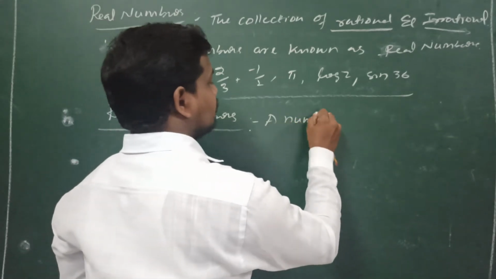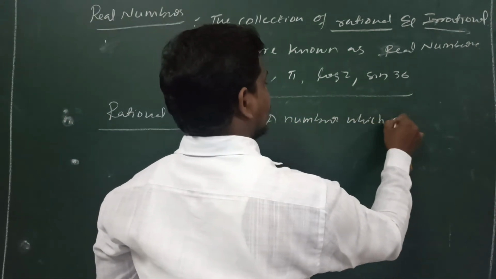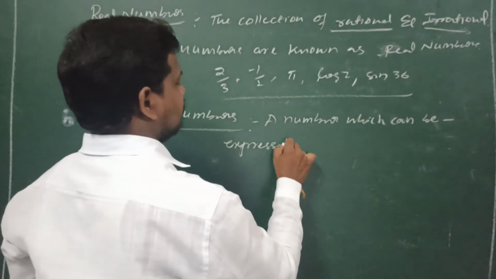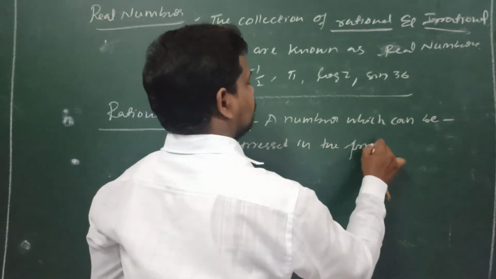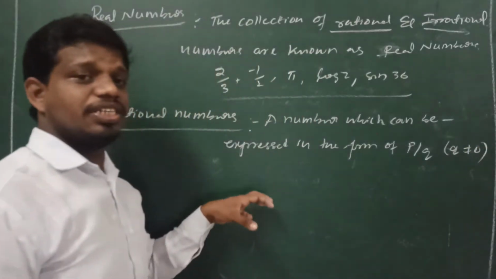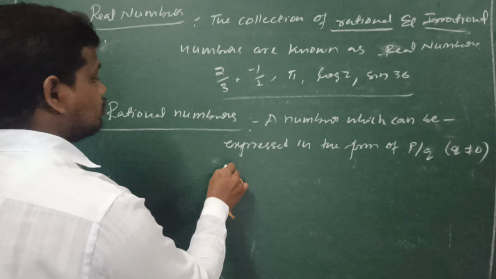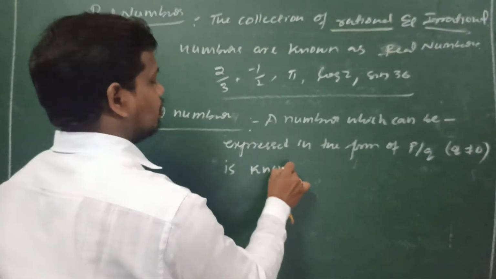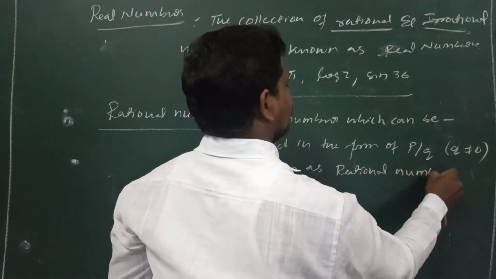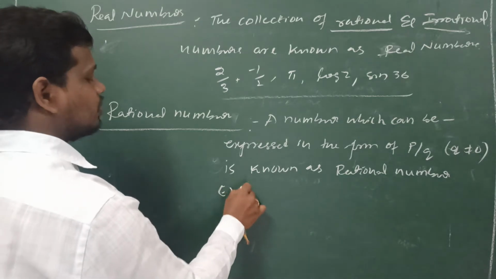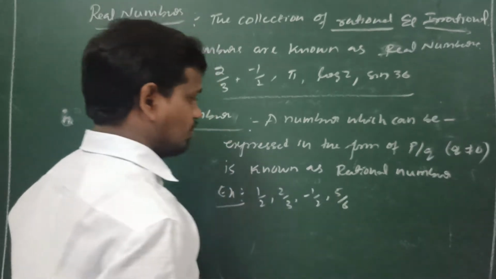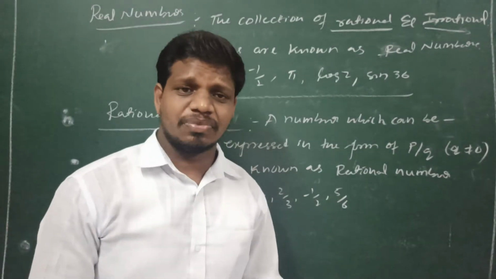So what is meant by a rational number? A number which can be expressed in the form of p by q, with the condition q not equal to 0, is known as a rational number. The examples are 1 by 2, 2 by 3, minus 1 by 2, 5 by 6. These are the examples for rational numbers.